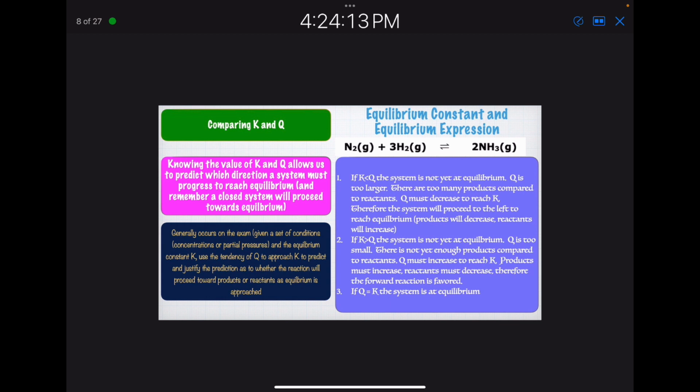So if K is less than Q, the system is not yet at equilibrium. Q is too large. There are too many products compared to reactants. Q must decrease to reach K. Therefore, the system will proceed to the left to reach equilibrium. Products will decrease. Reactants will increase. If K is greater than Q, the system is not yet at equilibrium. Q is too small. There are not enough products compared to reactants. Q must increase to reach K. Products must increase. Reactants must decrease. Therefore, the forward reaction is favored. If Q equals K, the system is at equilibrium.